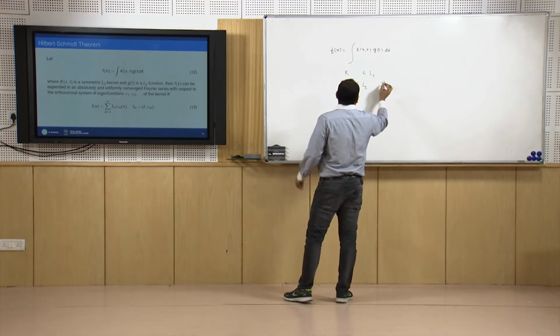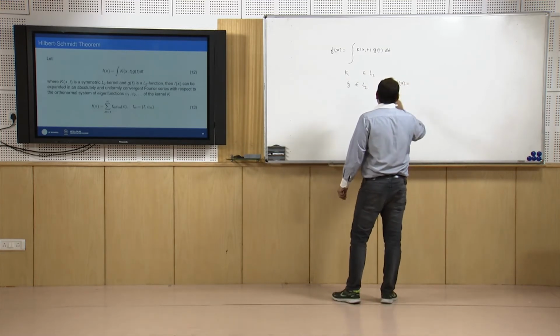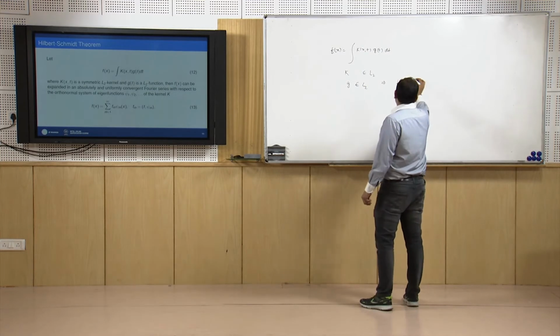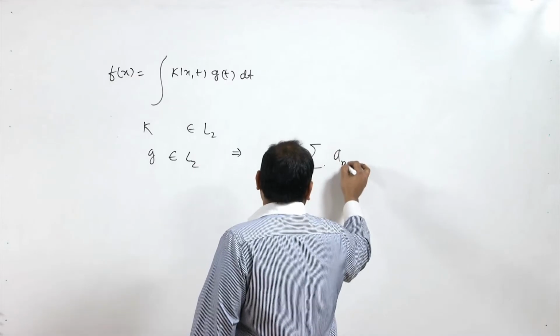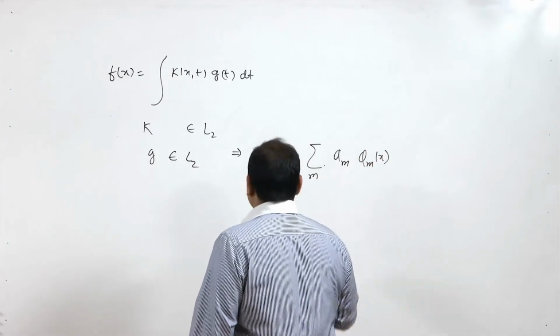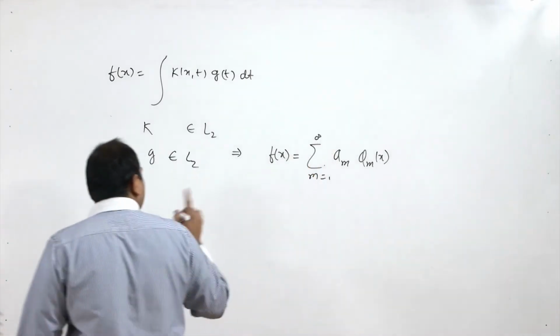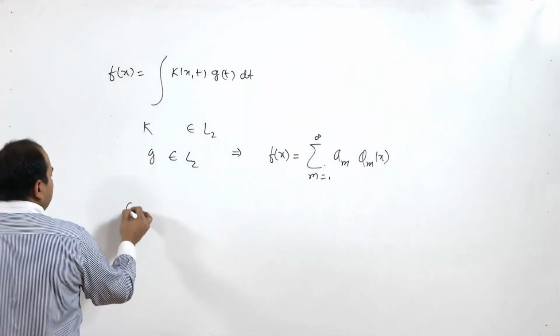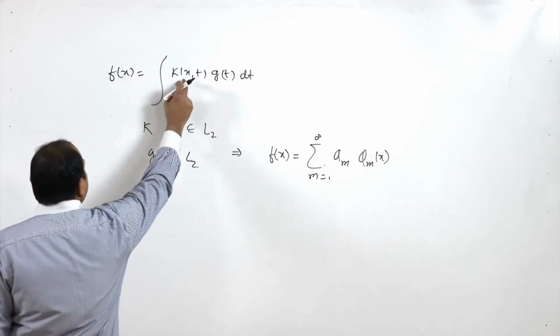Then the Hilbert Schmidt theorem says that f(x) can be written as the summation of a_m phi_m(x), with the summation over m from 1 to infinity. Now what is this phi_m? Here phi_m is the eigenfunction corresponding to this kernel k(x,t).